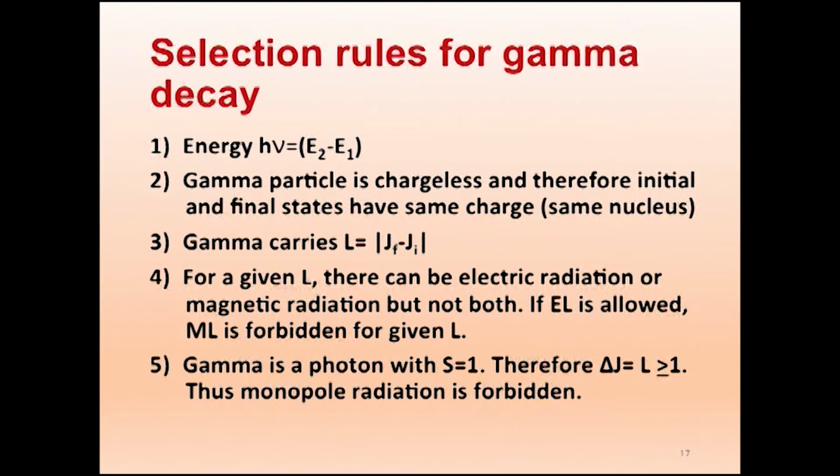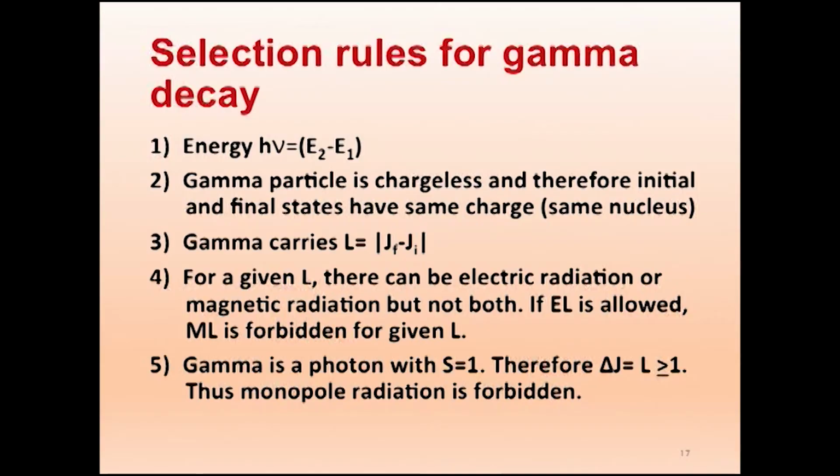Therefore, for a given L, there can be electric radiation or magnetic radiation, but not both, because it is only the origin. Because of electrical fluctuation, we get electric radiation. If it is due to the current distribution, we get magnetic. So inside a nucleus it can be either this or that. There cannot be two origins, so not both. If EL is allowed, ML is forbidden for a given L. That is, if M1 is allowed, E1 is not allowed. If M2 is allowed, E2 is not allowed.